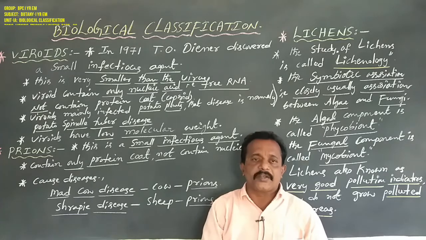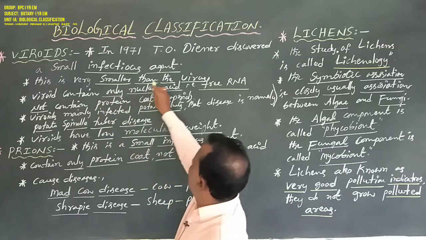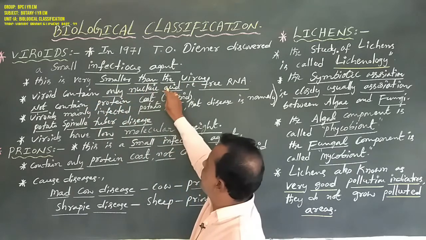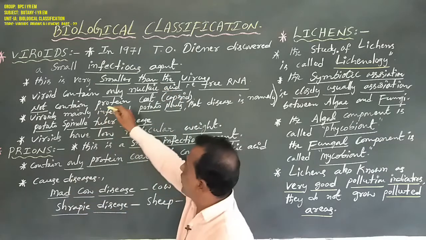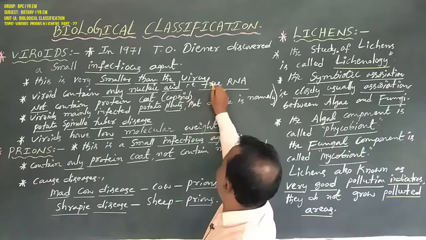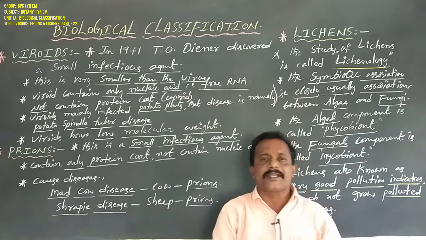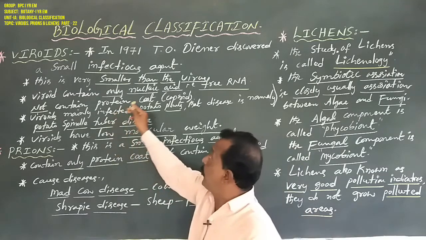What are the general characteristic features of viroids? It is much smaller than a virus, and the viroid contains only nucleic acid. This is a very important feature. The viroid contains only nucleic acid, that is free RNA, only one type of nucleic acid, and does not contain a protein coat.